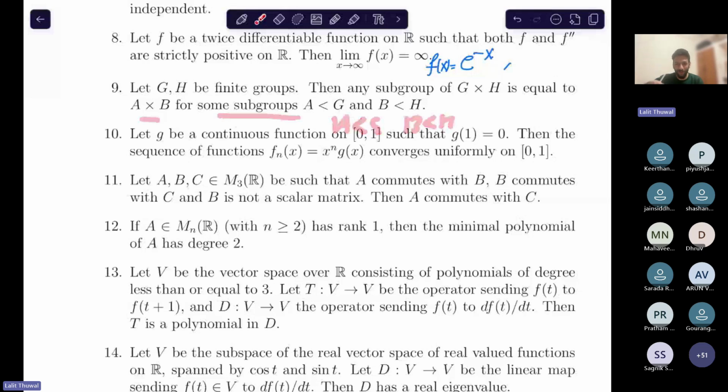But what about groups? If you have two groups, G and H, and you consider the direct product, is it always true that all their subgroups are of the form A cross B, where A is a subgroup of G and B is a subgroup of H? So what do you think about this statement?